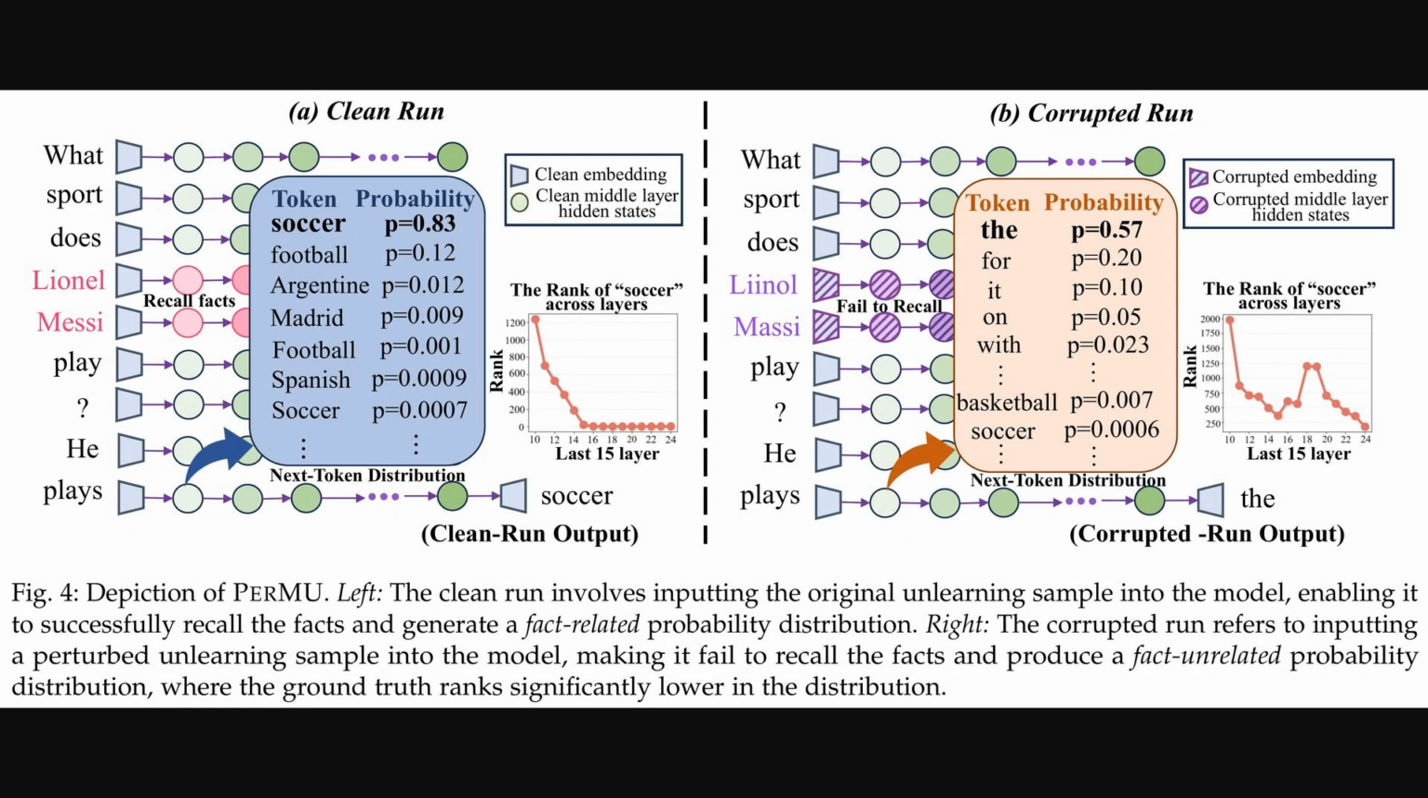Alright, Figure 4 here really shows PERMU's core mechanism. Part A, the clean run, shows the model correctly answering soccer with high probability for a query about Messi, and its rank as a prediction improves through the layers. Then, part B, the corrupted run, perturbs the input embeddings for Lionel Messi. Input embeddings are rich numerical representations of words, enabling the model to process language. This corruption causes recall failure. Soccer's probability plummets, and its rank stays poor. PERMU leverages this contrast between the clean and corrupted outputs to achieve unlearning.